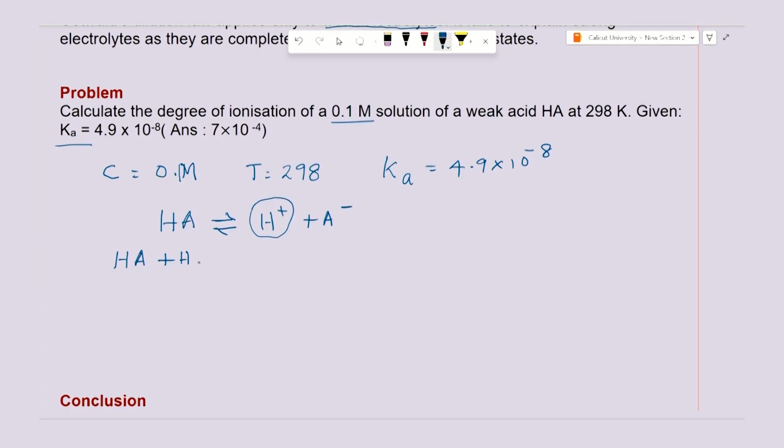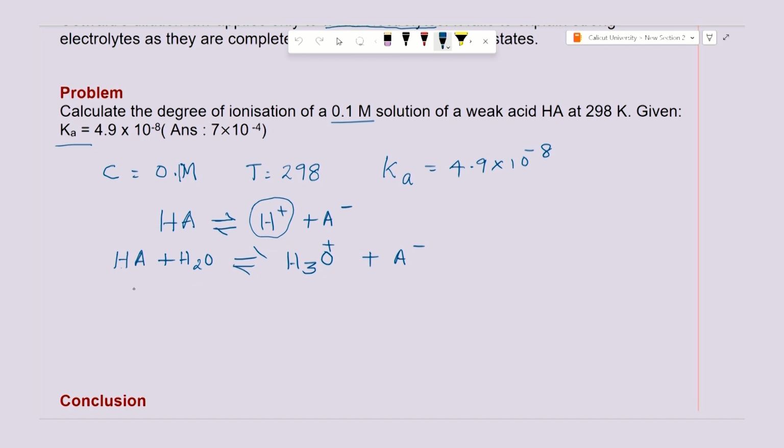For simplicity's sake, we take only one molecule of water. So, this can be written as HA plus H2O gives H3O plus plus A minus, that is, water takes up a proton and gets hydrated to form H3O plus.